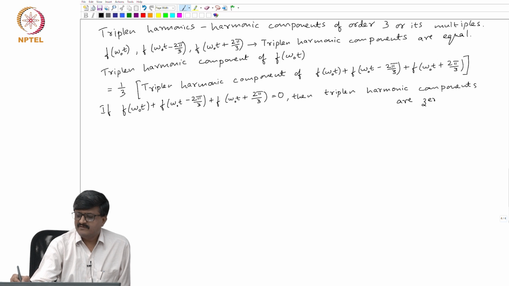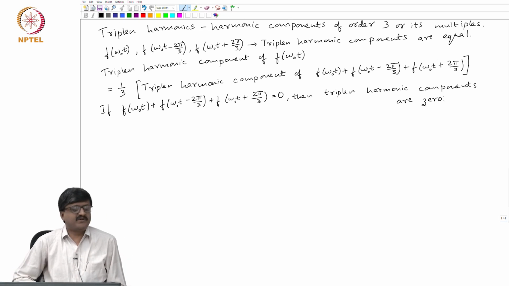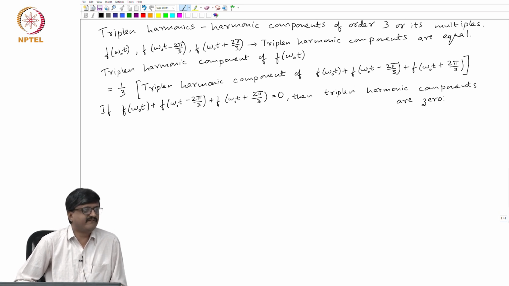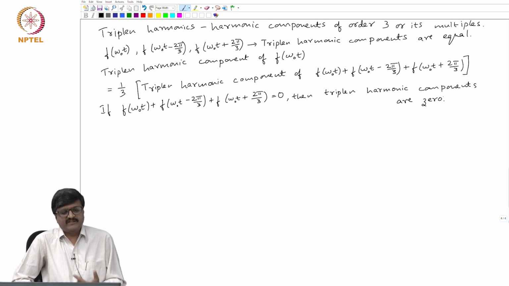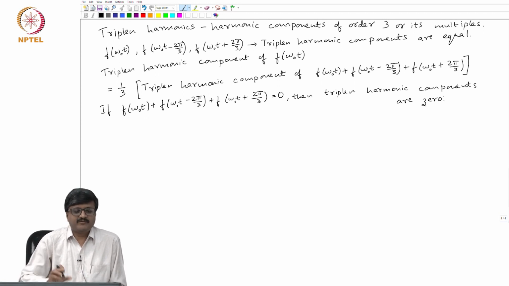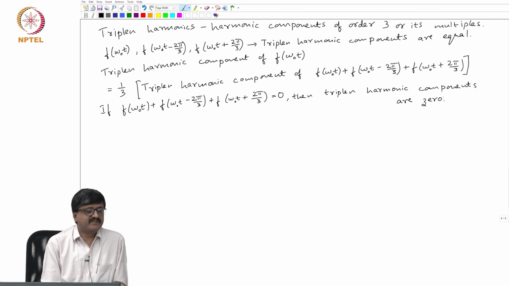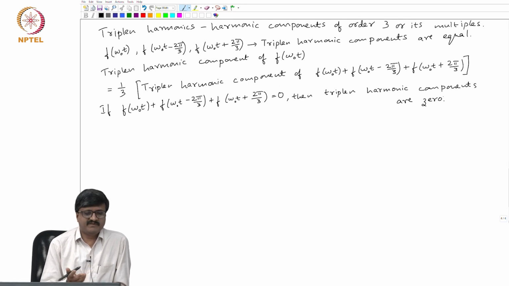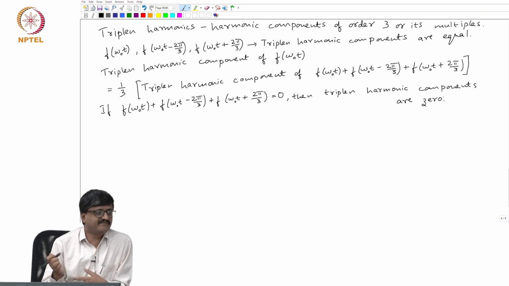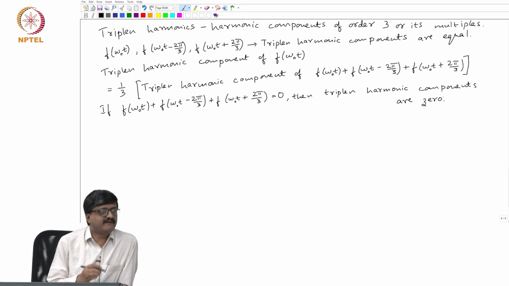So, just now we saw that there is a possibility of one set of harmonics being 0, that is even harmonics being 0 whenever there is half wave symmetry. Now, we saw that in addition to half wave symmetry, if we have the 3 waveforms, because please note we are considering only on the AC side 3 phase waveforms. On the DC side, of course, there is only one voltage or one current. On the AC side, we have 3 phase voltages, 3 phase currents.